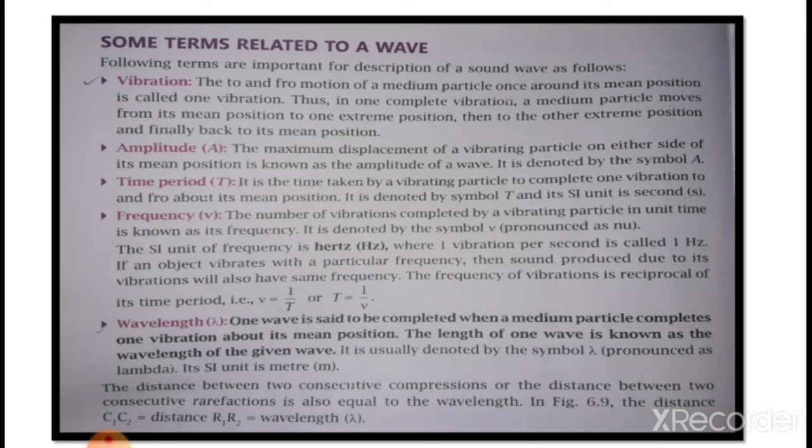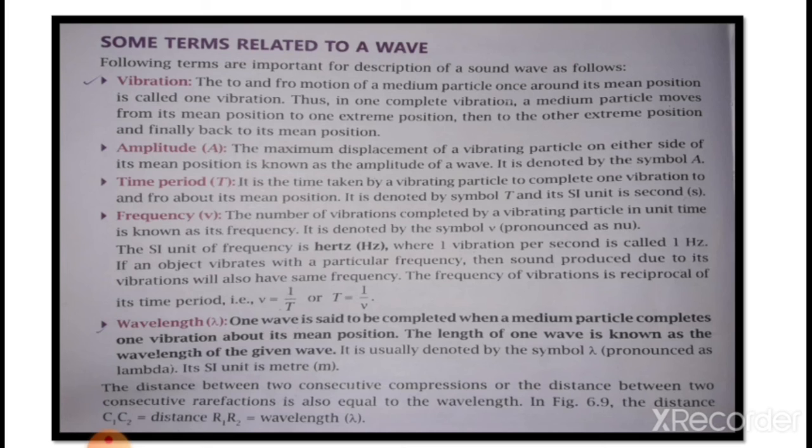And time period is the time taken by a vibrating particle to complete one vibration, to and fro about its mean position. It is denoted by the symbol T, and its SI unit is second. That is, the time required to complete one vibration is known as the time period. And next one is frequency. The number of vibrations completed by a vibrating particle in unit time is known as its frequency. It is denoted by the symbol nu.